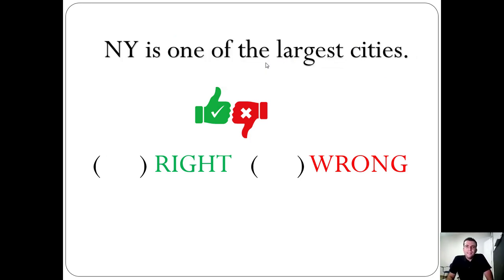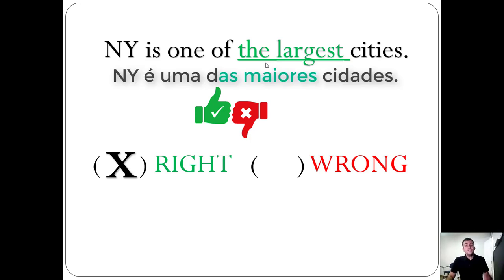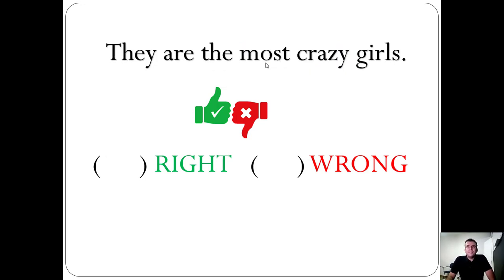Okay, one more sentence. Is this right or wrong? Yes, it's right. The largest city. Large is a one syllable adjective, so the largest cities. One of the largest cities. What about this sentence? Is this right or wrong?